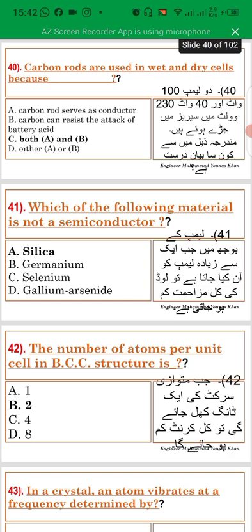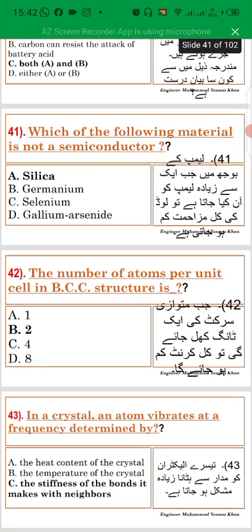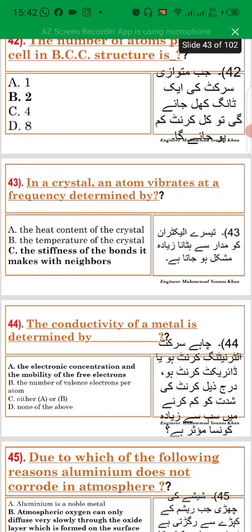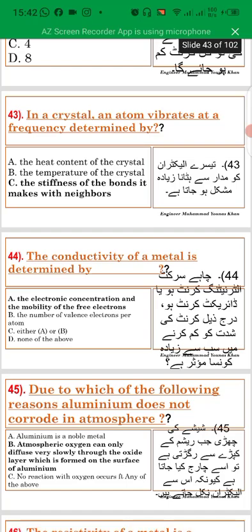Which of the following material is not a semiconductor? Silica. The number of atoms per unit cell in a BCC structure is 2 in a crystal. An atom vibrates at a frequency determined by the stiffness of the bonds it makes with neighbors.